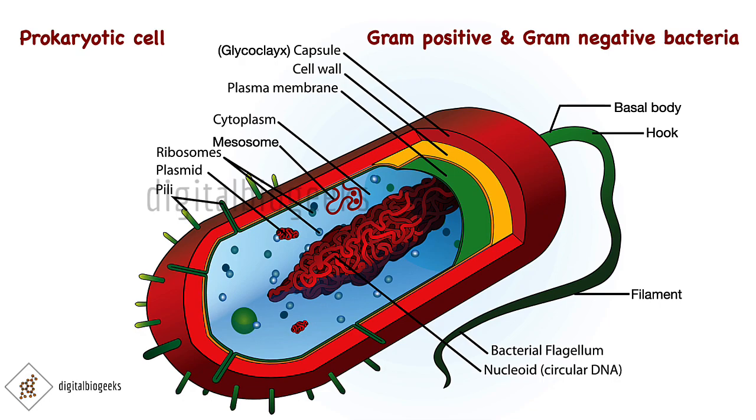Some bacteria possess some surface structures other than flagella, but they do not contribute to motility. They are called pili and fimbriae. These are the pili. Pili are made up of a special protein called pilin and are elongated tubular structures. Fimbriae are small bristle-like structures. They help the bacterium to attach to a surface.